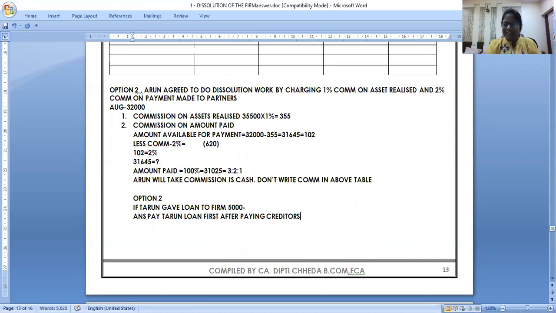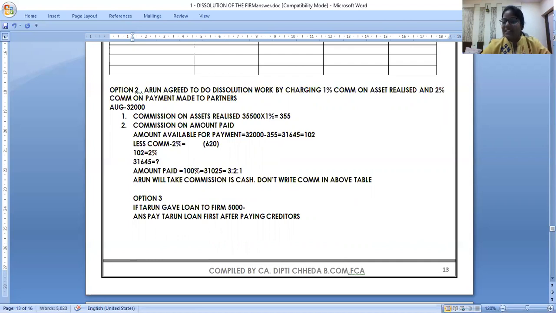First you pay the creditors, park 10,000 for contingent liability, and then pay Tarun's loan, and then you start repaying the partners. Nice option. One more option. This was option 3. Sorry, 2 we have done.